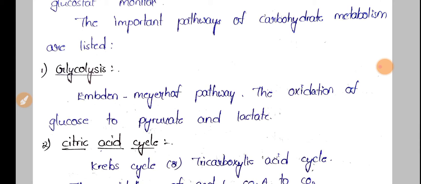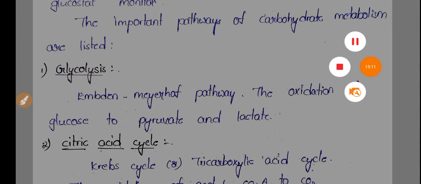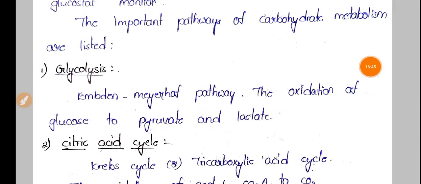This glycolysis also has another name, the Embden Meyerhof pathway, because it was first identified and explained by Embden and Meyerhof.